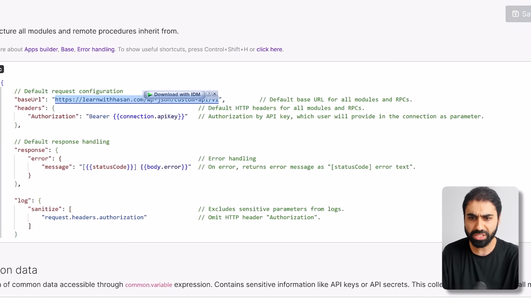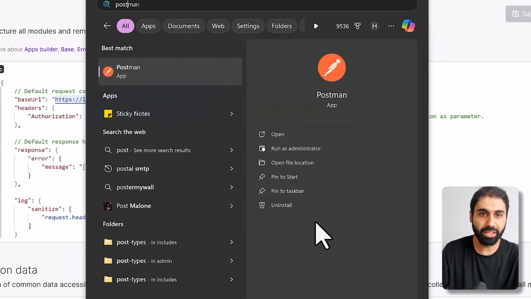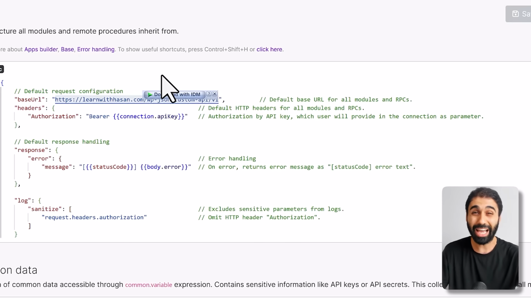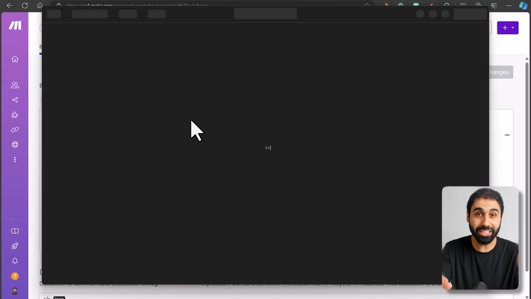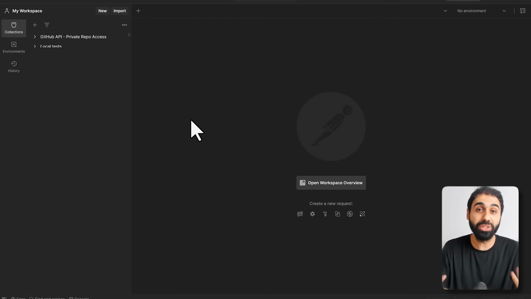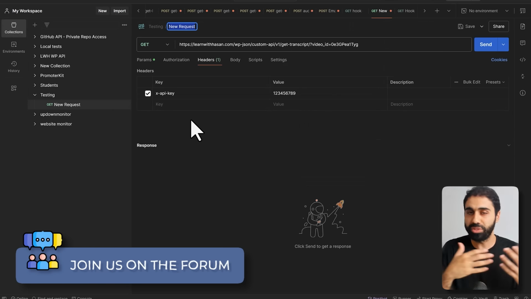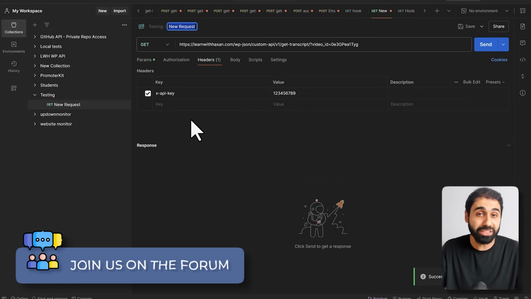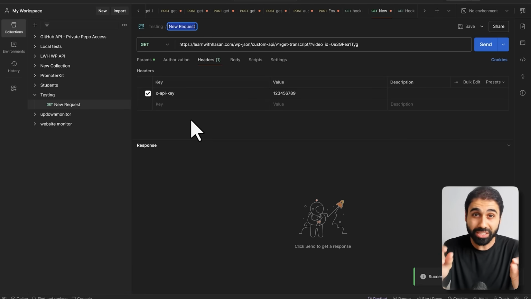Let me show you this. If I open now Postman to test the API client, I know now there's something technical here. Follow up, and don't worry, I will help you if you need help. You can join us on the forum totally for free. I'll be there almost every day to answer your questions. But please focus only these 2 minutes to see this advanced tip on selling AI systems online.